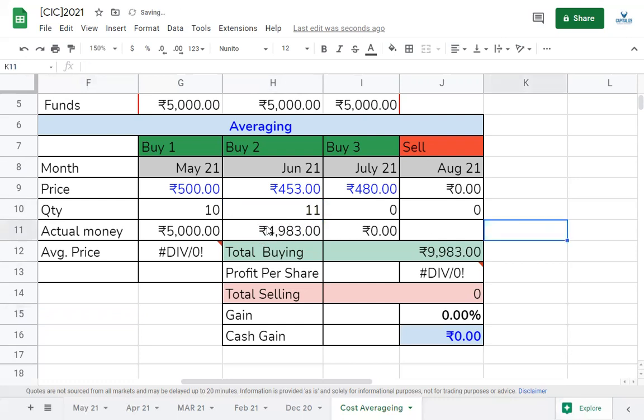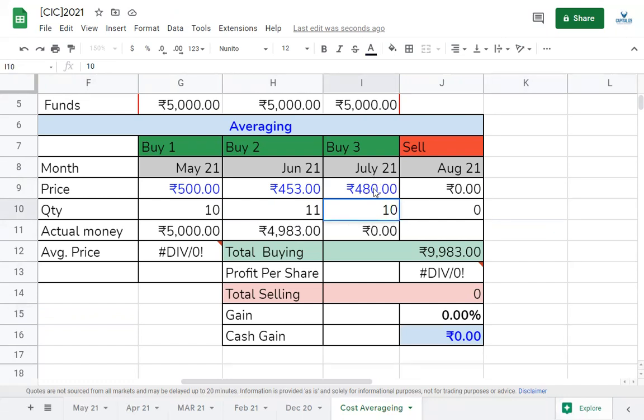So my total buying for this month is 4,983. And in total, I've got 10 plus 11, 21 stocks, and I've only done buying of 9,983 now. Next month, probably the stock goes up. It doesn't have to go down all the time. You know how stocks go up and down all the time. So let's say it's still below the buying price, but at a higher price. Again, this time I'm just going to buy 10.